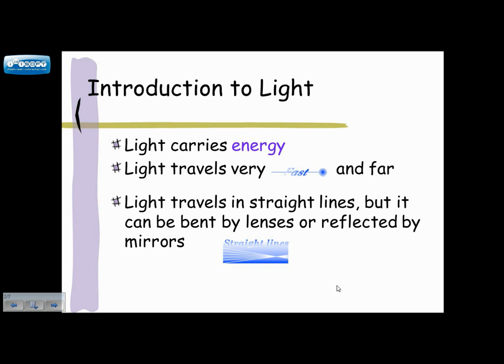This was in our last packet. The other way you know that light travels in straight lines is if you look up at the sky, and whenever a ray of sunlight comes through the cloud, it always is formed into a straight line. You never see a bend or curve in it.